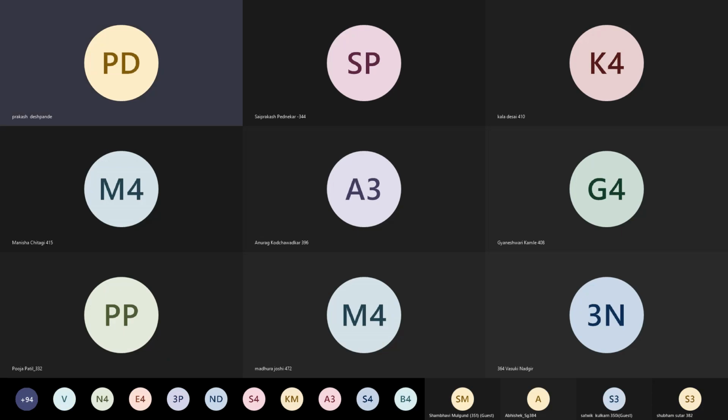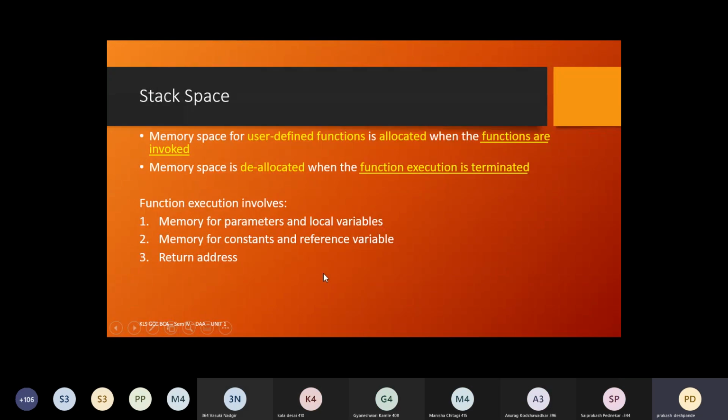You may find the theory concepts a little difficult, but once we start with the exercises, you may find it very easy. Okay, now